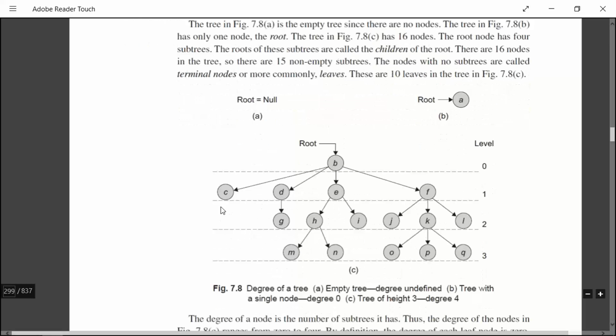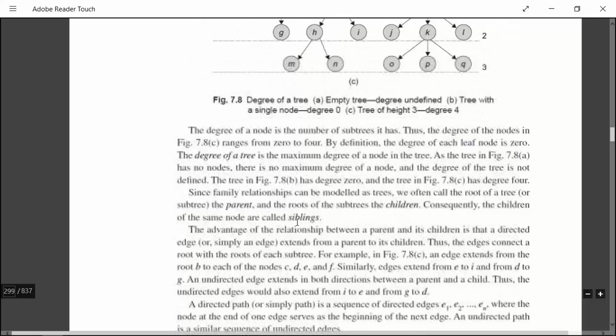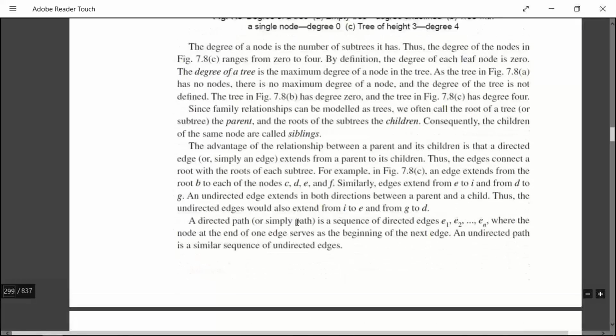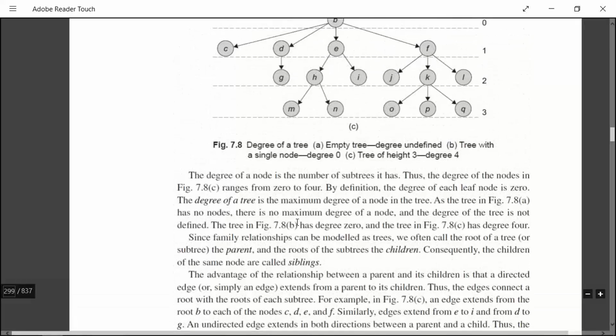So how many leaves are there here? This is also not having any subtree. So 1, 2, 3, 4, 5, 6, 7, 8, 9, 10. So all these are called leaves.